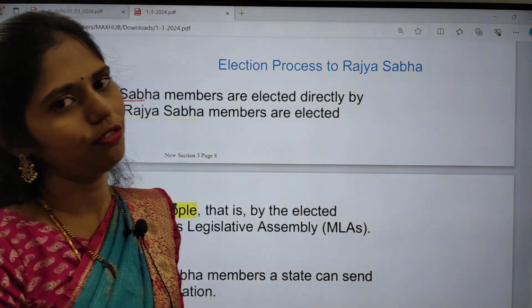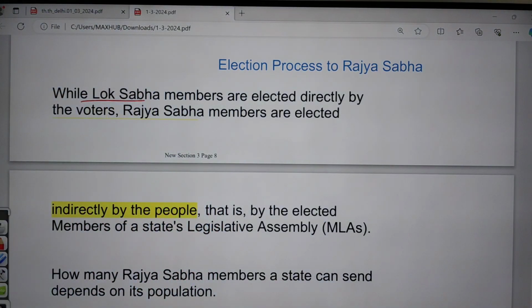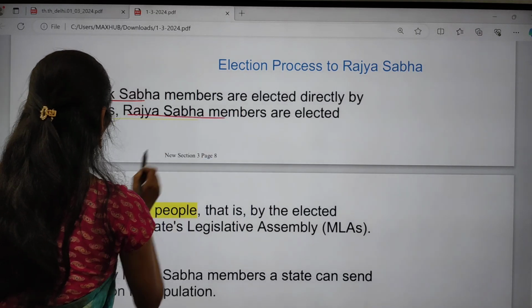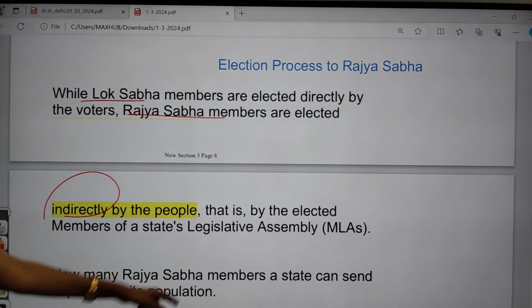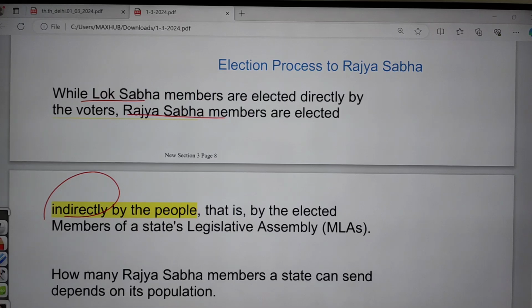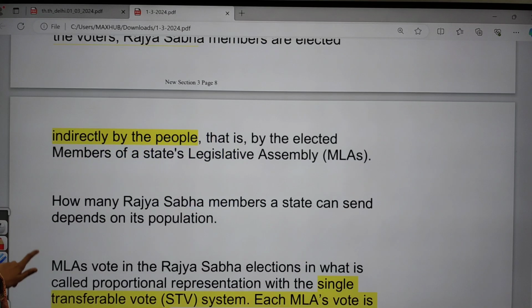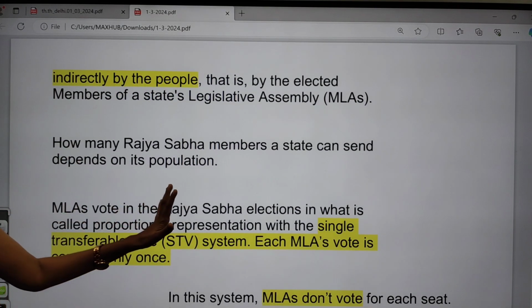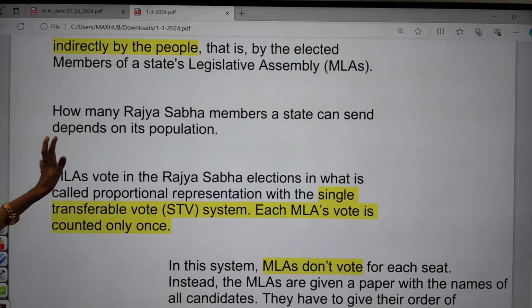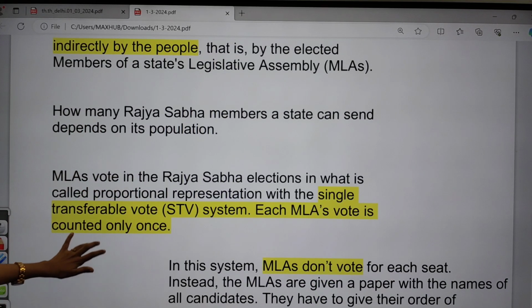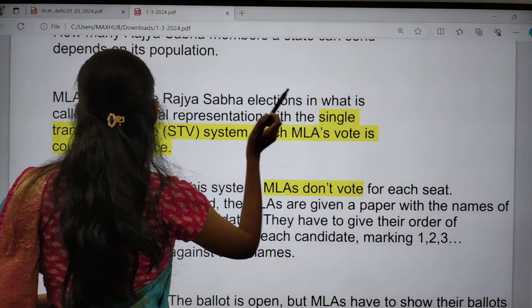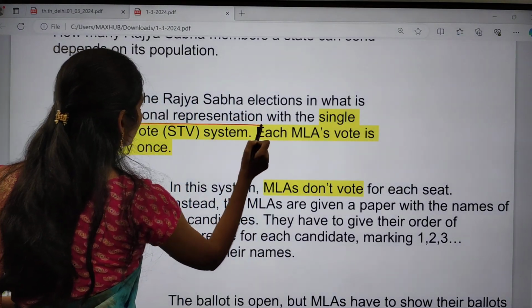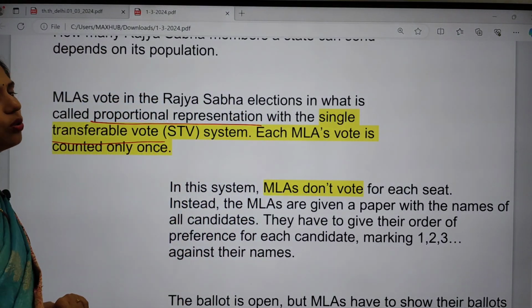We are going to have the Lok Sabha elections in 2024. But Rajya Sabha members are elected indirectly by the people, as they are elected by the members of the legislative assembly, that is MLAs. How many Rajya Sabha members a state can send depends on its population. MLAs' vote in the Rajya Sabha election is called proportional representation with a single transferable vote system.